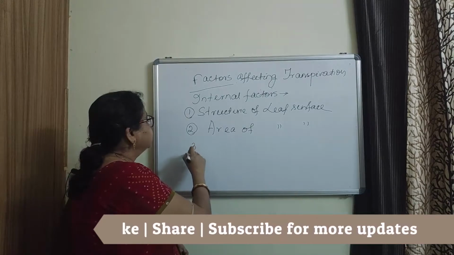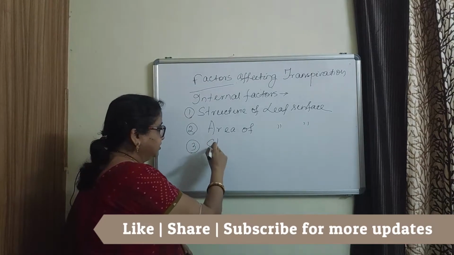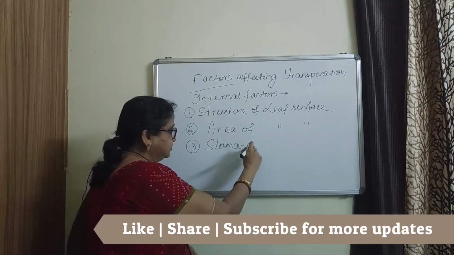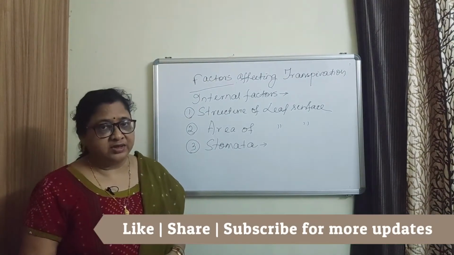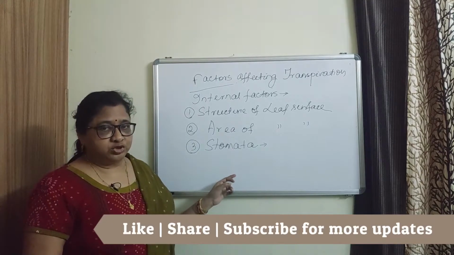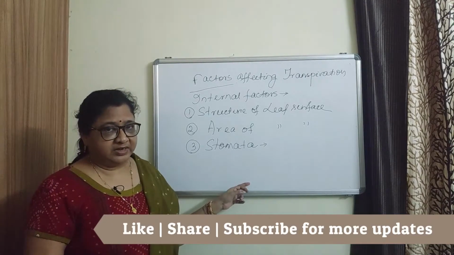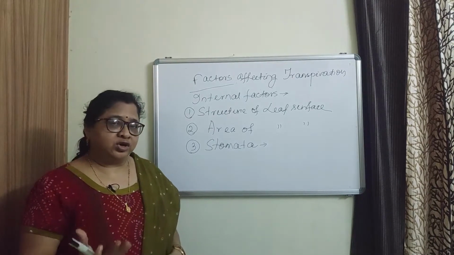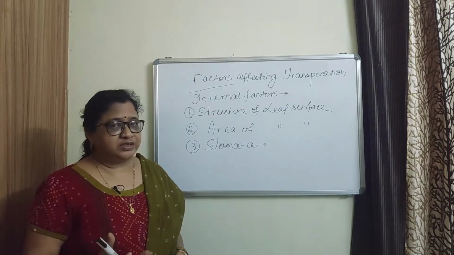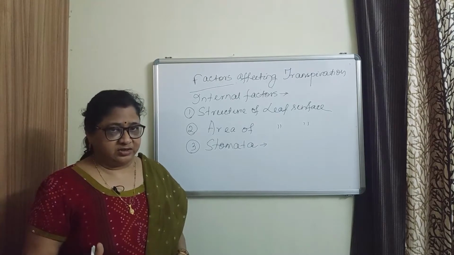The third one is stomata. As the stomata are the organ of transpiration, the structure, the distribution and the number of stomata affect the rate of transpiration. If there are more number of stomata, then there is more rate of transpiration.